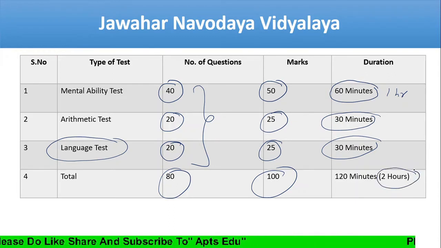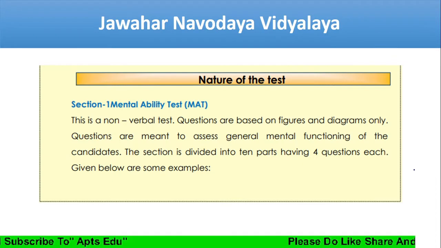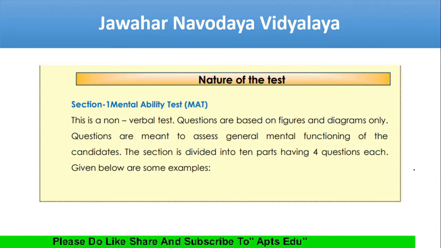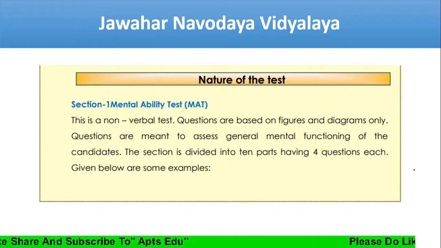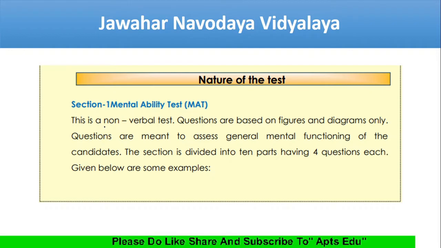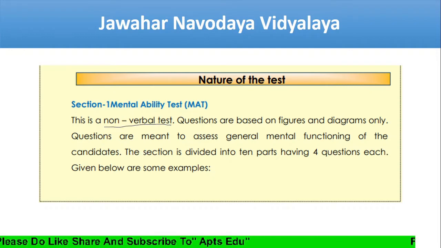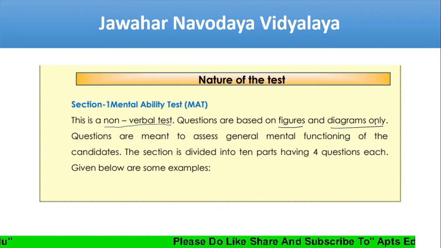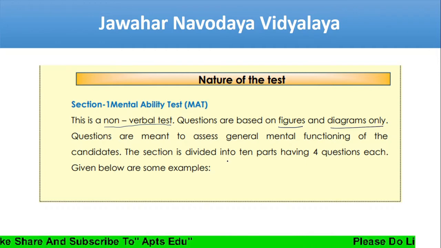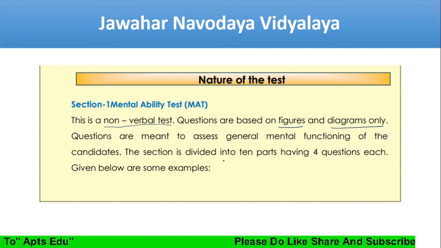We'll see the sample questions. You have mental ability, arithmetic and language. First, we are going to discuss mental ability. In this section, you have the non-verbal test, which is based on figures and diagrams. It is important to note this: when you are going for the exam, you need to know the pattern of the exam.